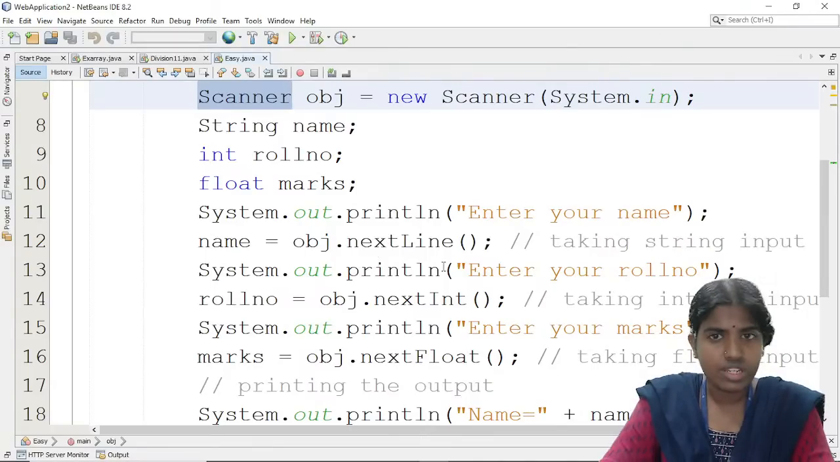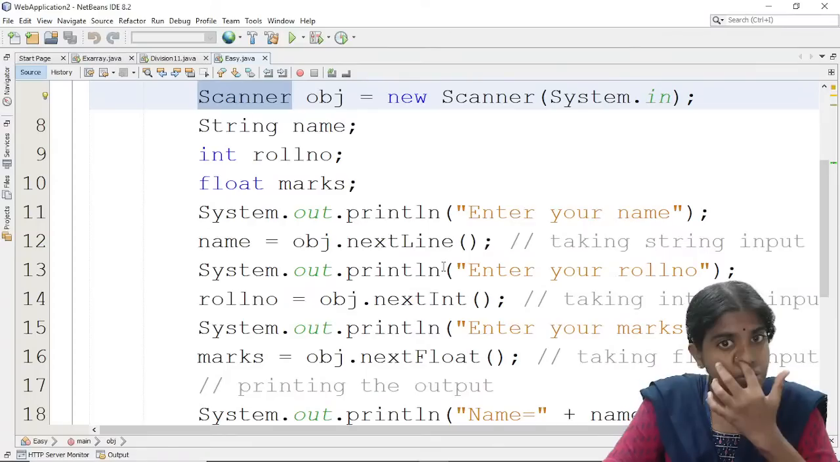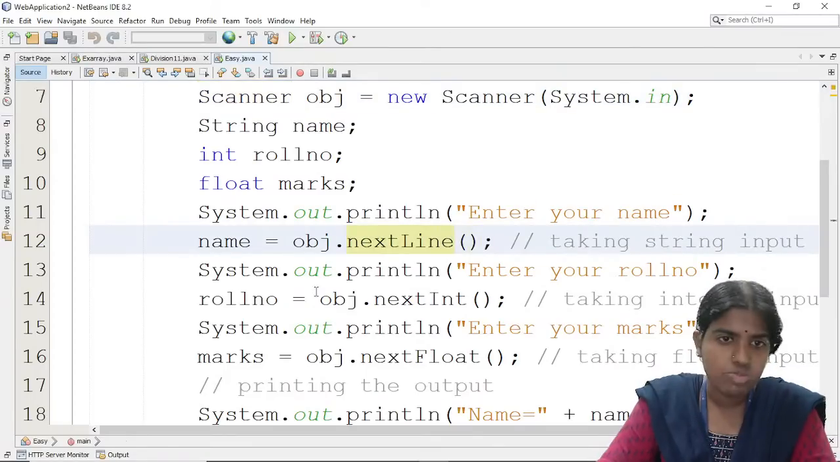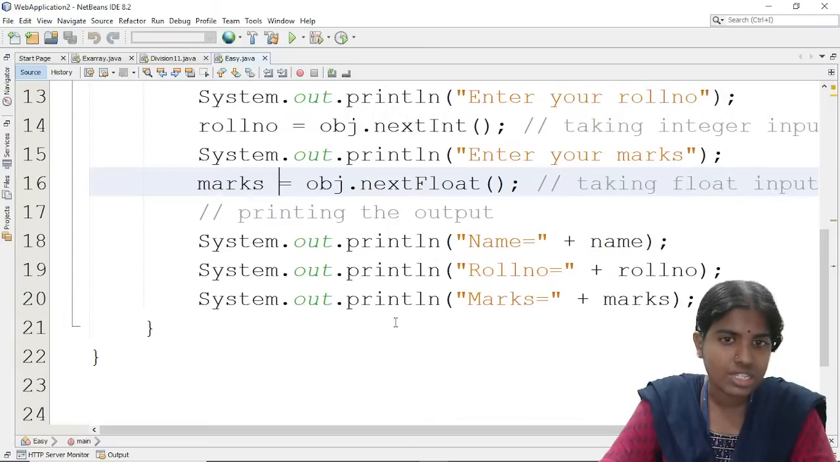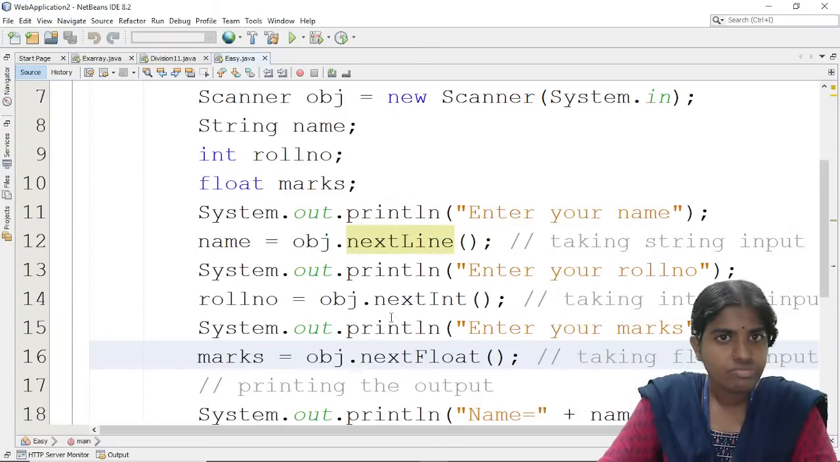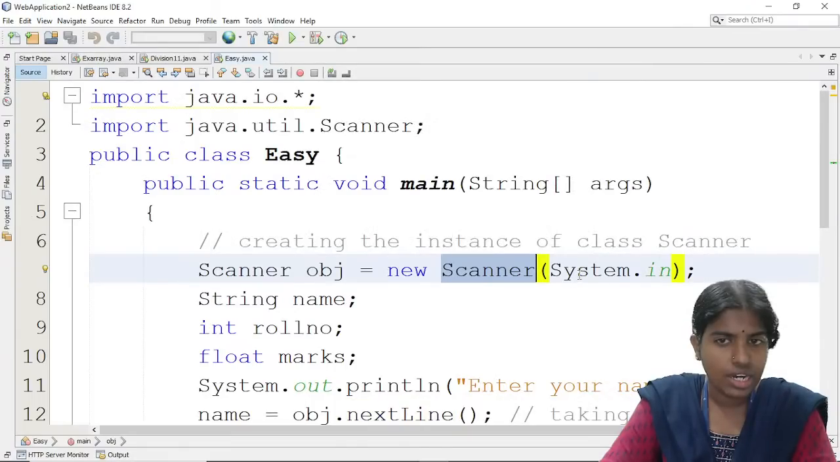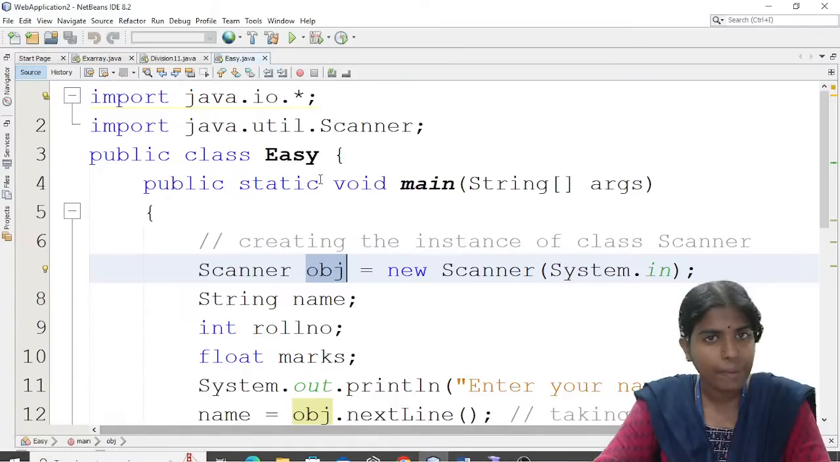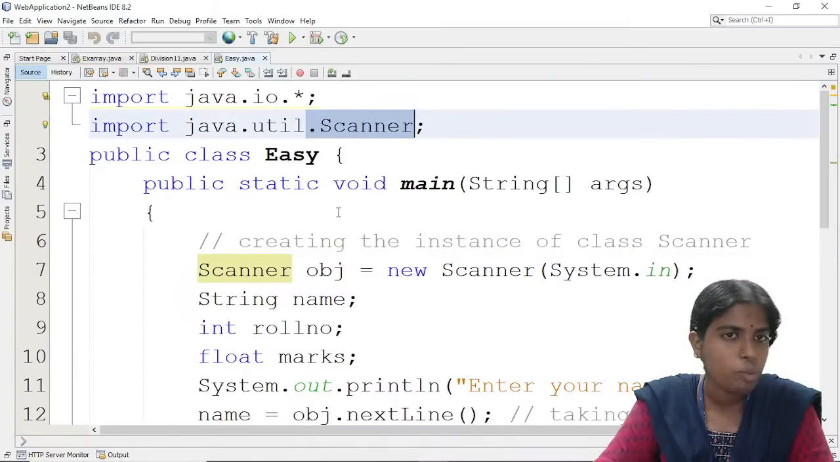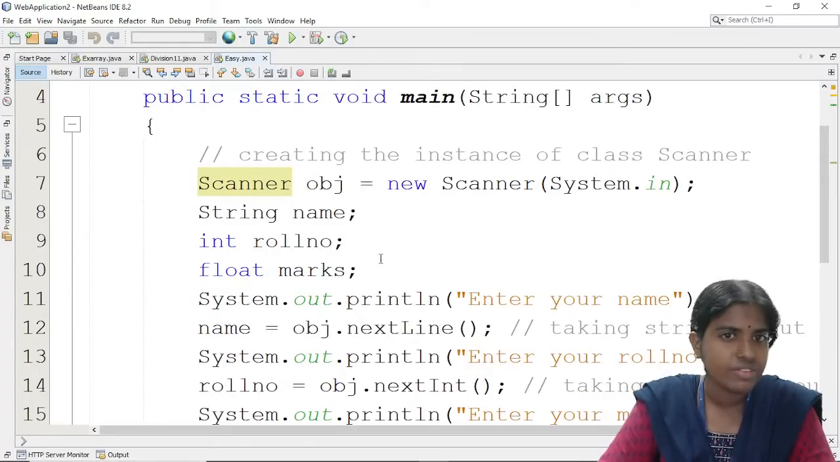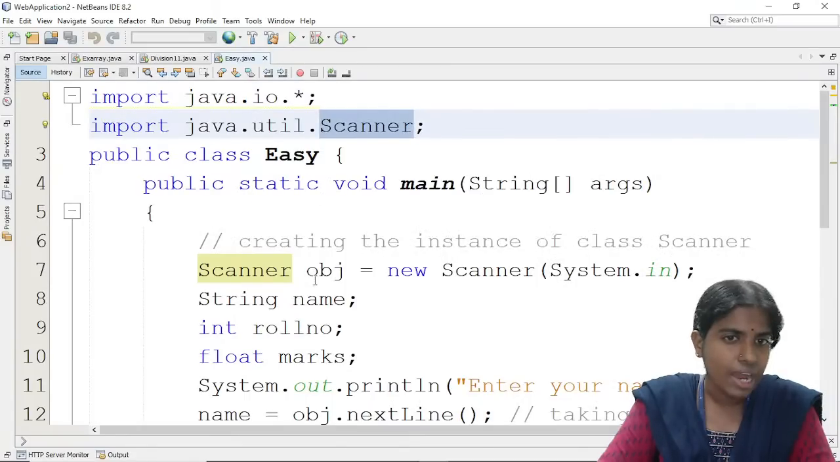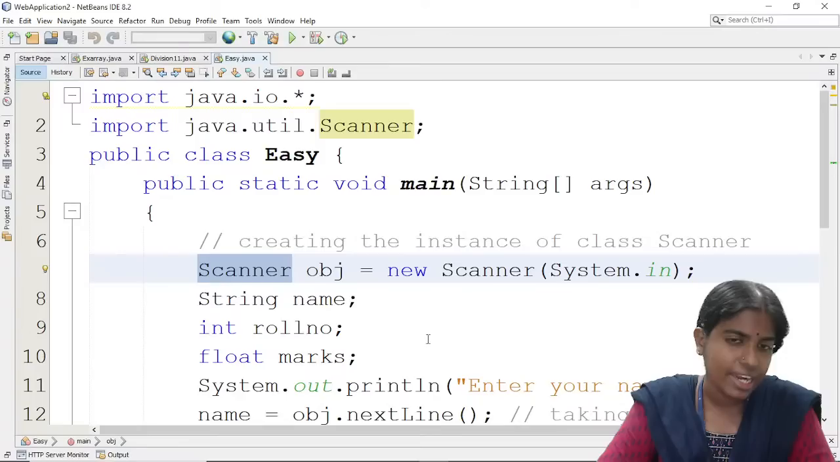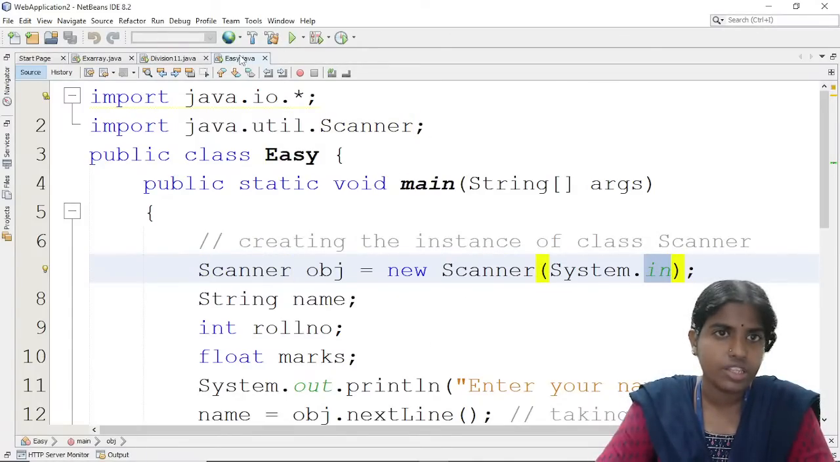Clear with this? So object dot nextLine. For example, I am storing this in name, roll number, marks. Someone asked me about how to get user input. So I am trying to create an object. There are inbuilt libraries and packages performing different types of operations. So I am importing the Scanner: import java.util.Scanner. I am trying to create an object of this Scanner class, new Scanner(System.in). So this is how I am getting the user input.